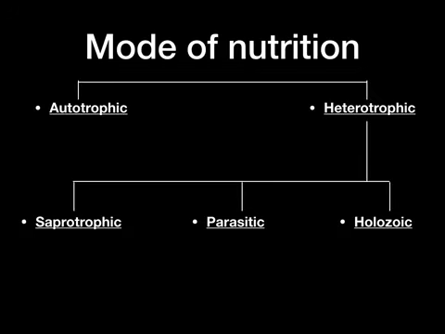Holozoic nutrition is that nutrition in which an organism takes the complex organic food material into its body by the process of ingestion. The ingested food is digested and then absorbed into the body cells of the organism.